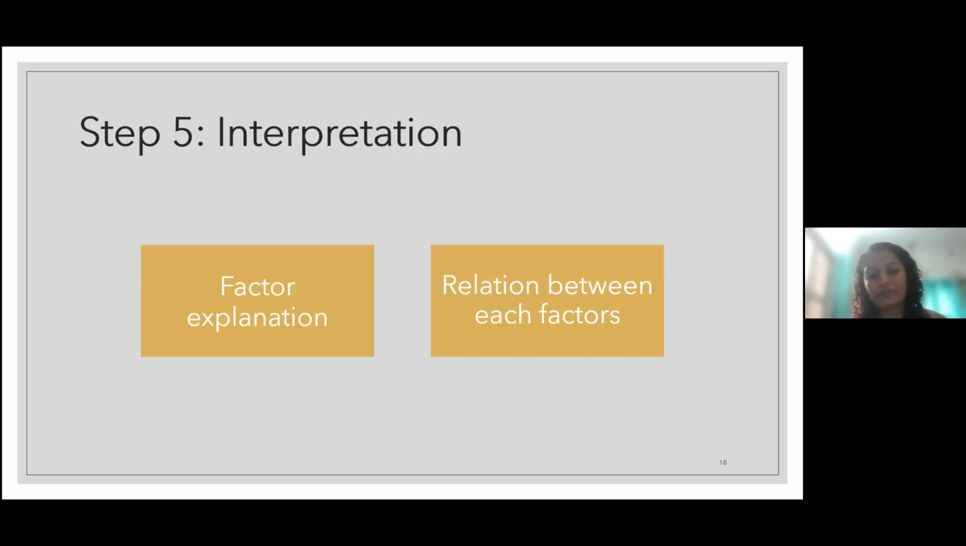So that way you have to give them factor explanations, and then you have to find the relation between each factor: factor one is this, factor two is this.